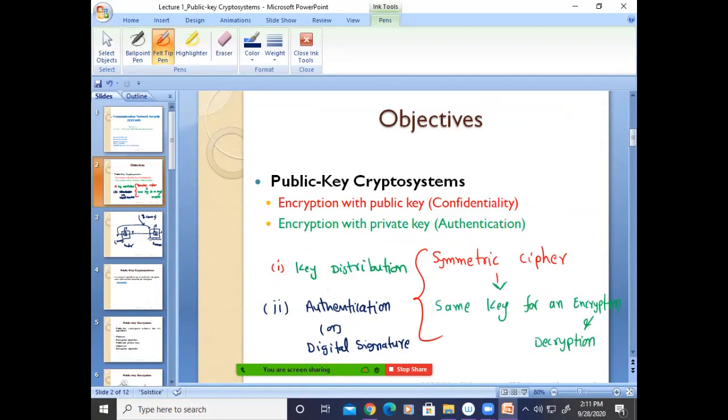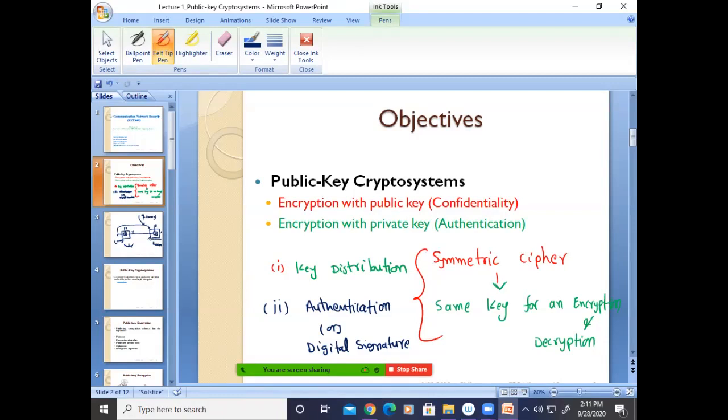Yes, sir. By observing this, two researchers, Diffie and Hellman, developed public key crypto systems, which are based on the asymmetric key. Asymmetric means two different keys are used for encryption and decryption. We'll see the concept behind that.